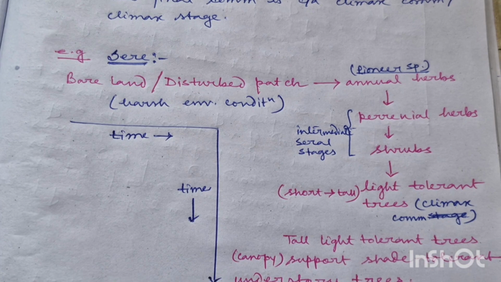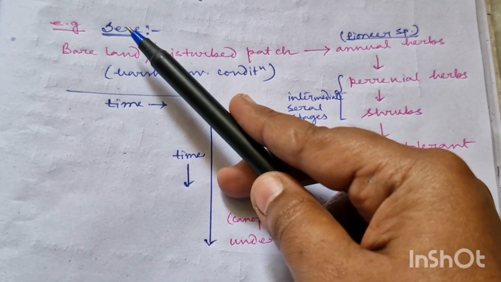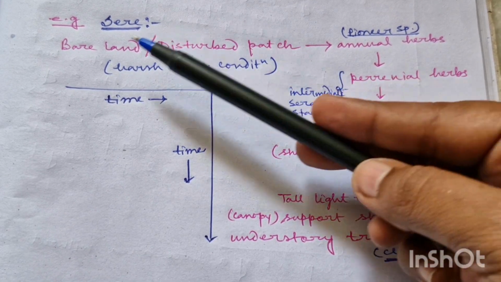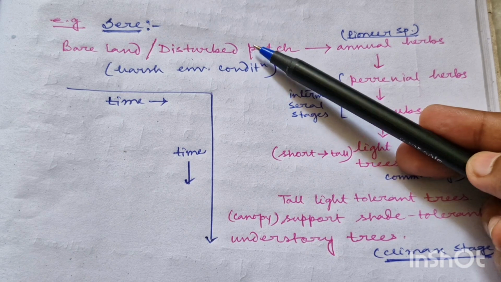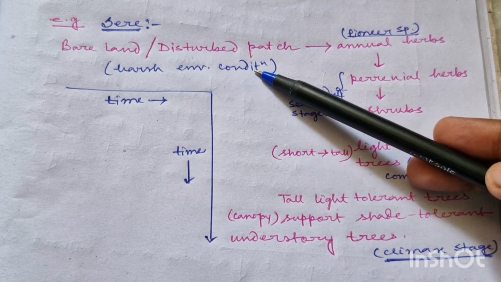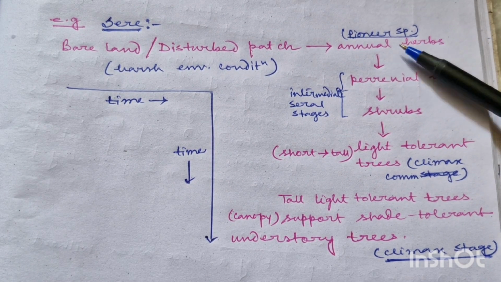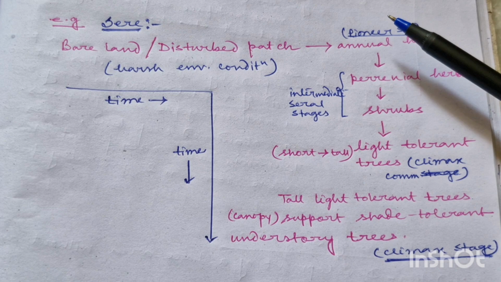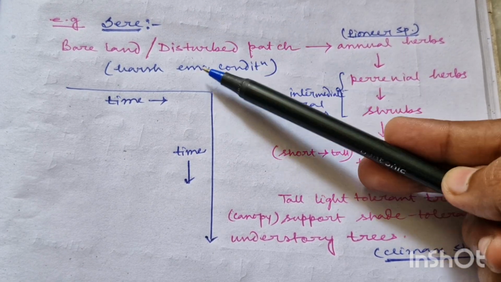So now understand this with a very easy example. Say this is a sere. Sere is the whole story. Okay, so there was a bare land or disturbed patch. In case of primary succession, this is a bare land. In case of secondary succession, this is a disturbed patch, okay, where harsh environmental conditions prevail. So here first annual herbs invade. So annual herbs are the pioneer species which have all the life history characteristics available for invading this harsh environmental condition of bare land or disturbed patch.